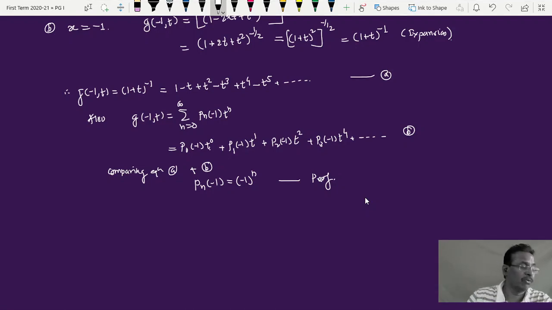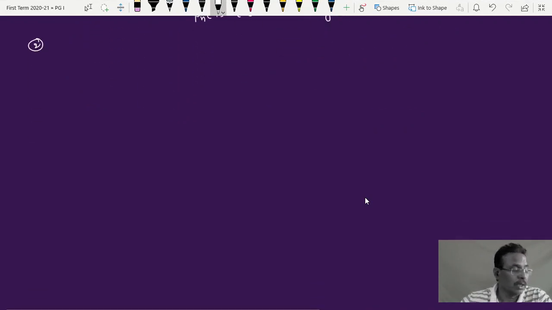So today we'll go for another property, number 2. Now we have to show that Pn of minus x is equal to minus 1 raised to n into Pn of x.